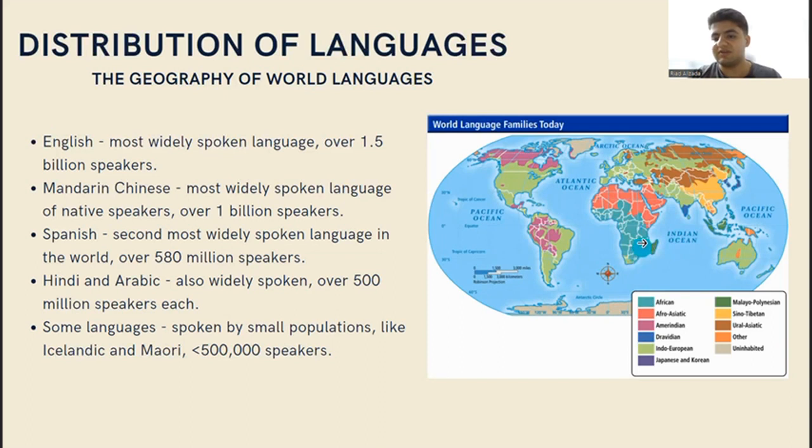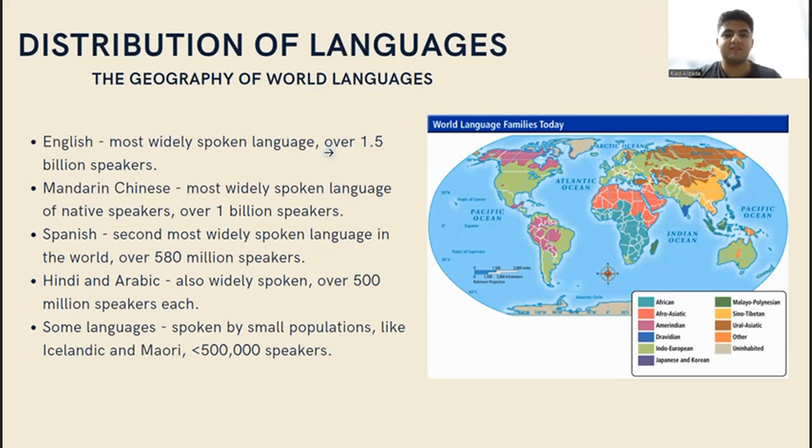In Madagascar, however, it's a little bit different. Here we have Malayo-Polynesian, which also takes its part here. In China, for example, most of it is Sino-Tibetan.